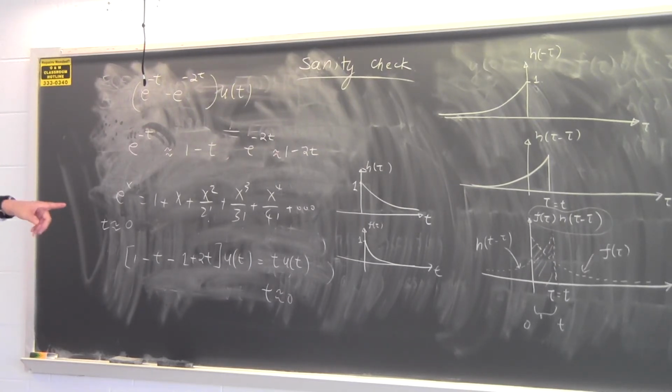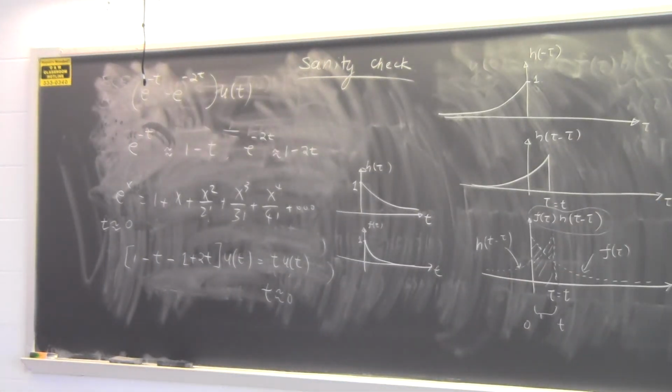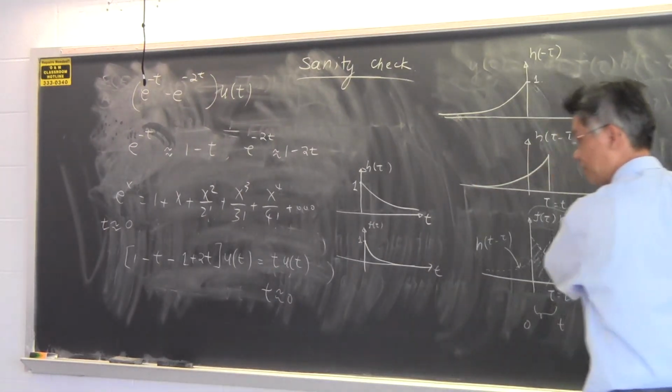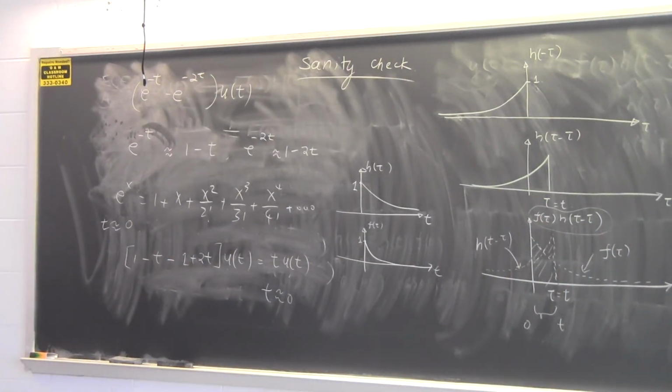You get an answer, and you do not know if this answer makes sense. If you want to check if this answer makes sense, you do a sanity check by graphical solution. Then you can see things pictorially, how things should look when you convolve two functions.